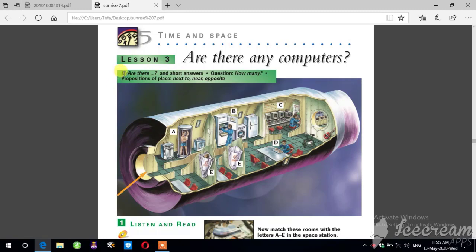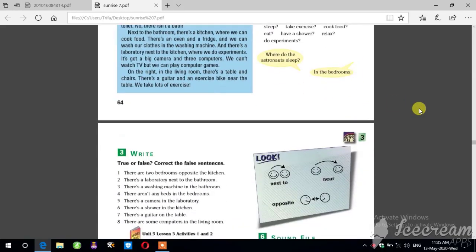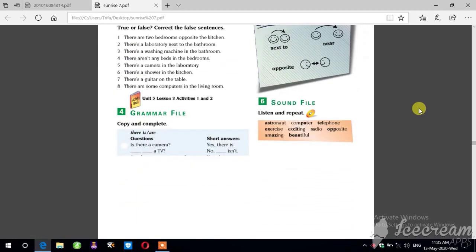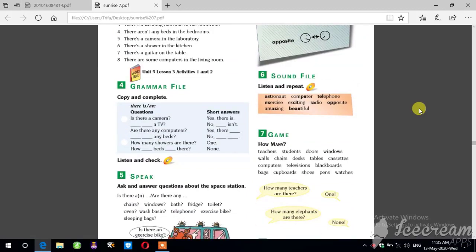We have is for singular things, are for plural things. And if we look at the structure, the best example, look at here. Questions, short answers. There is, there are.